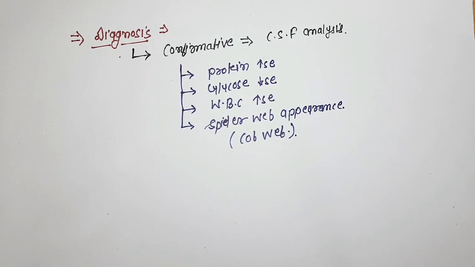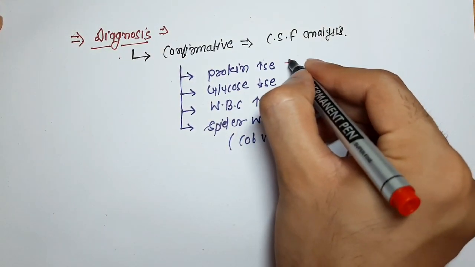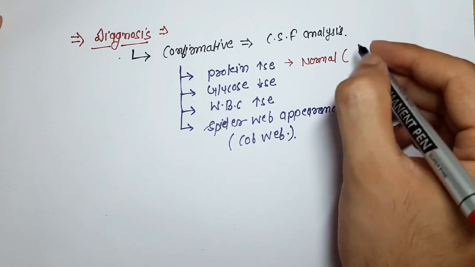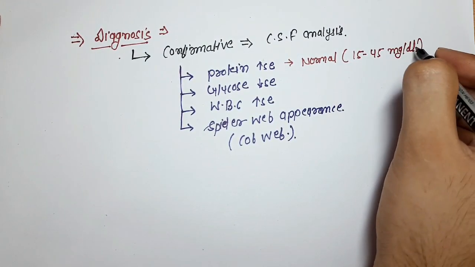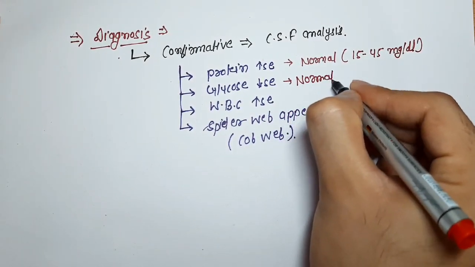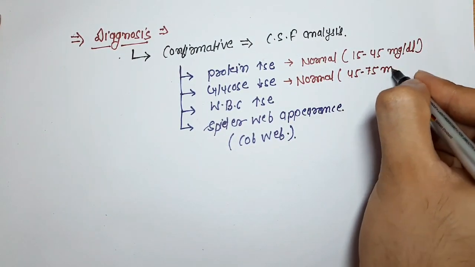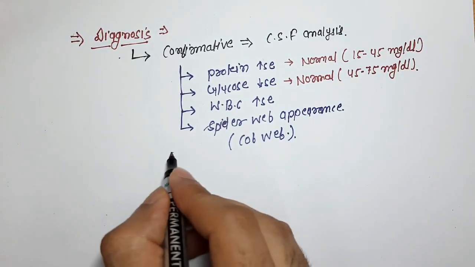Now we are going to look at the normal value of protein and glucose in cerebrospinal fluid. Normal value of protein is 15 to 45 mg per dL in CSF, and normal value of glucose is 45 to 75 mg per dL in CSF.